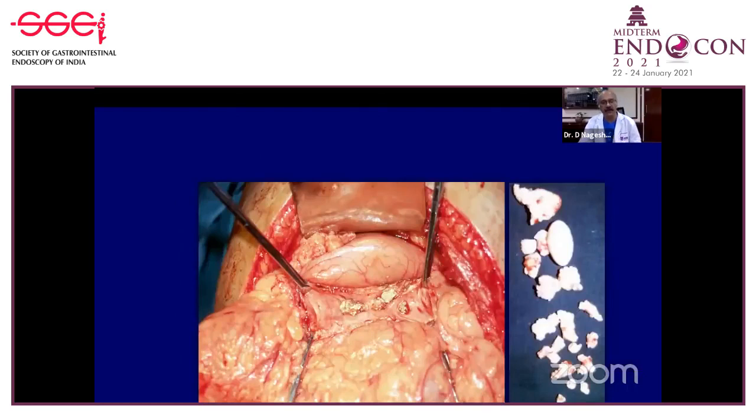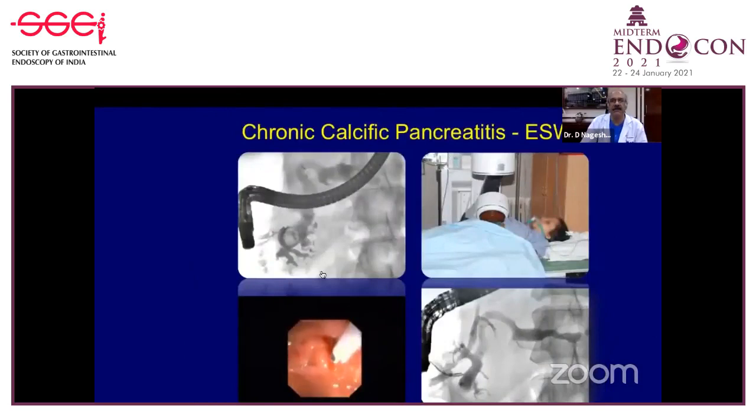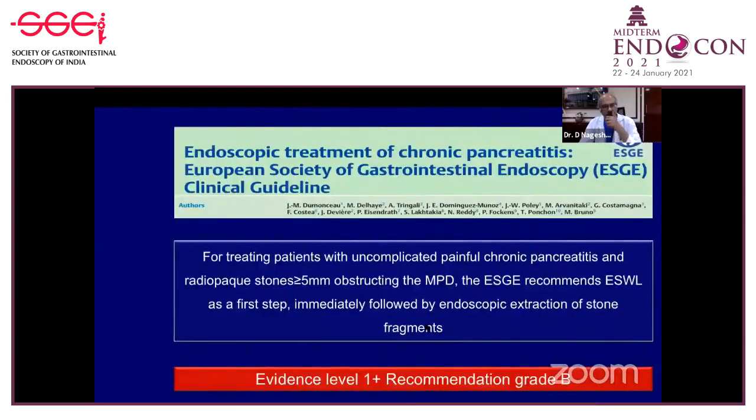And this is very difficult surgically. These are Dr. G.B. Rao's slides, which he gave to me, showing that even at surgery, these stones are very difficult to pick up from chronic pancreatitis patients. So we now do extracorporeal shock wave lithotripsy, and these stones can be blasted into small bits and then completely cleared. Based on most of our studies, the ESGE has recommended that in patients who have radiopaque stones of more than 5 millimeters in the main pancreatic duct, one should do extracorporeal shock wave lithotripsy followed by extraction rather than going for surgery first.